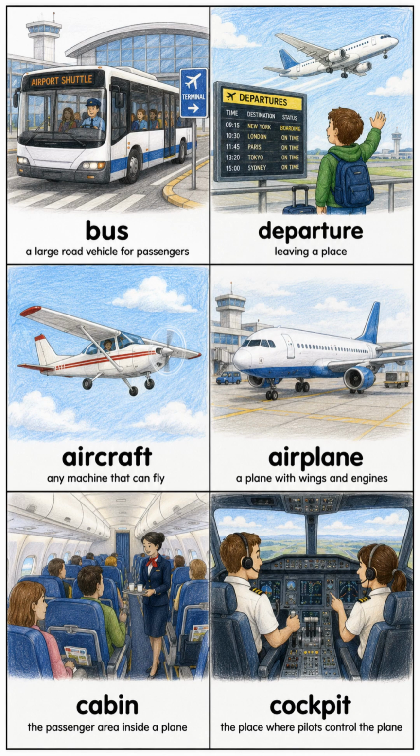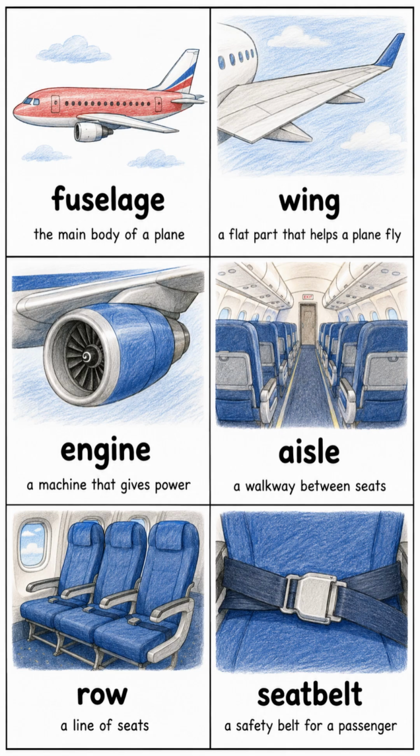Airplane, a plane with wings and engines. Cabin, the passenger area inside a plane. Cockpit, the place where pilots control the plane. Fuselage, the main body of a plane. Wing, a flat part that helps a plane fly. Engine, a machine that gives power.